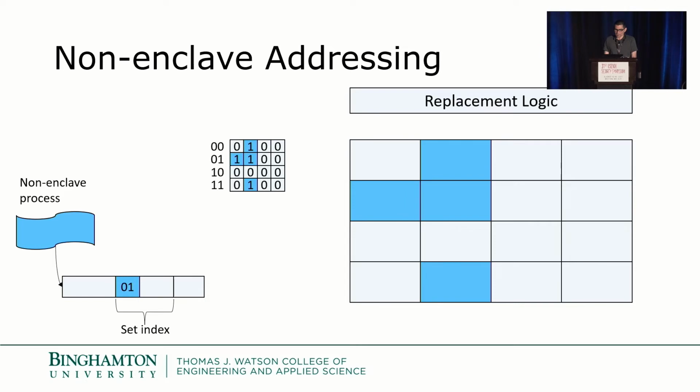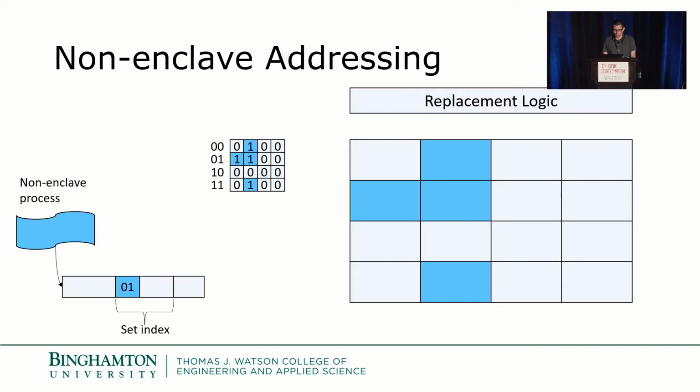In addition to protecting enclave data within cachelets, CC must also maximize the availability of the cache to non-enclave programs. To track which sections of the cache can be safely accessed by non-enclave programs, CC maintains a set of bit arrays that correspond to the layout of cachelets in the cache.